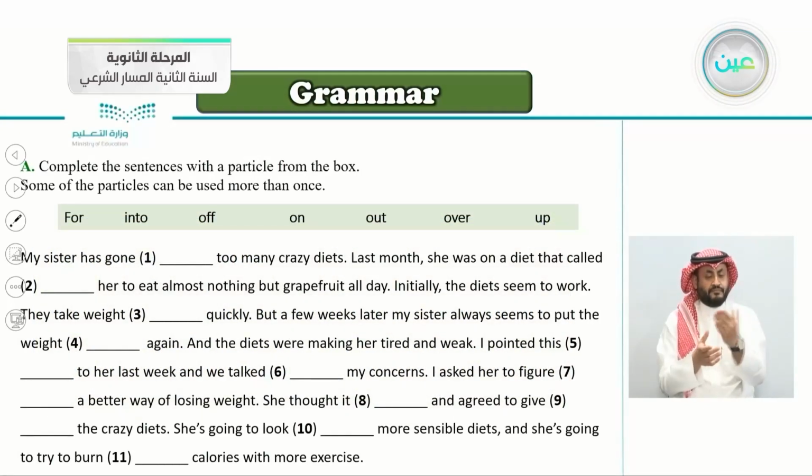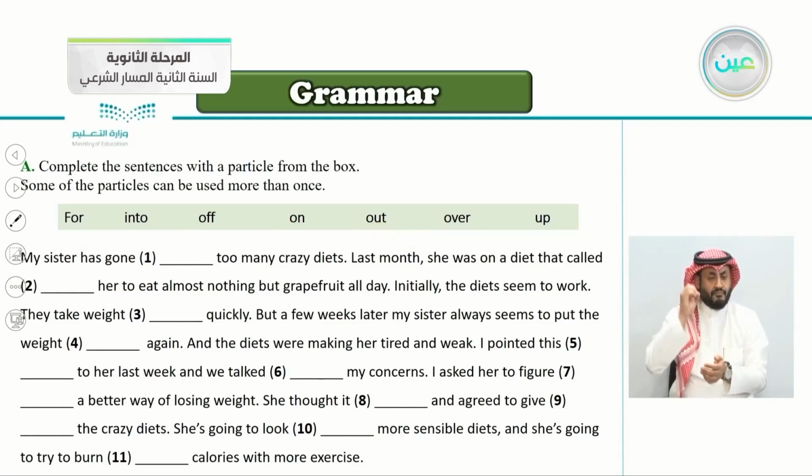So let's get to exercise A here. Exercise A, complete the sentences with a particle from the box. Notice the particles here: for, into, off, on, out, over, and up. Some of the particles can be used more than once. Again, for, into, off, on, out, over, and up. So let's read this together and we'll be answering as we read.